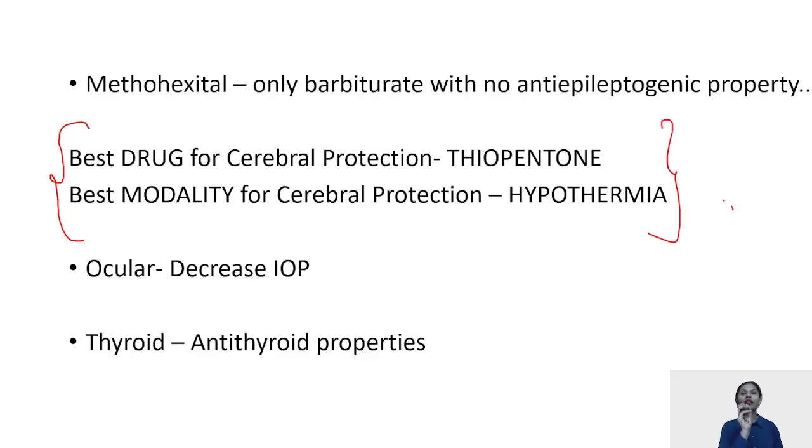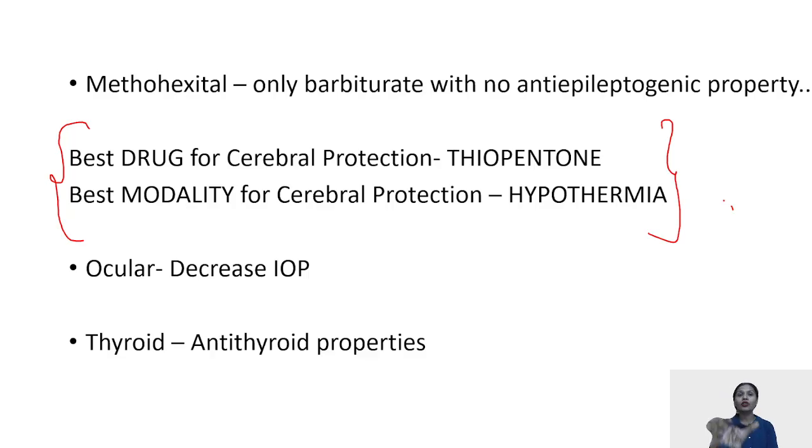The best drug, if a drug has to be given for cerebral protection, which drug can be used is thiopentone. But the best modality which can be used for cerebral protection is hypothermia. That is, after cardiac arrest, if the patient survives, then after the return of spontaneous circulation, hypothermia is induced in the patient.